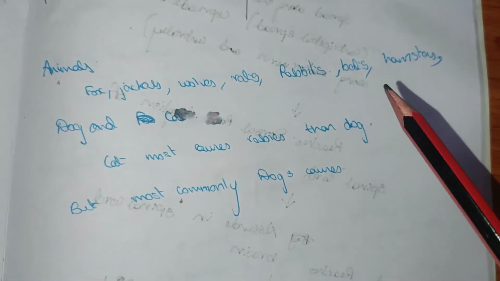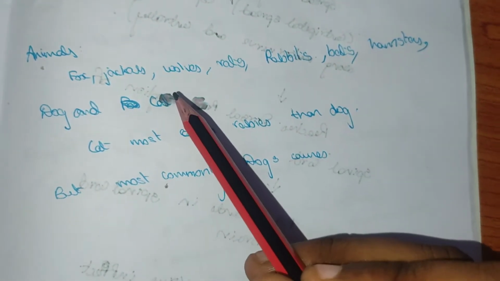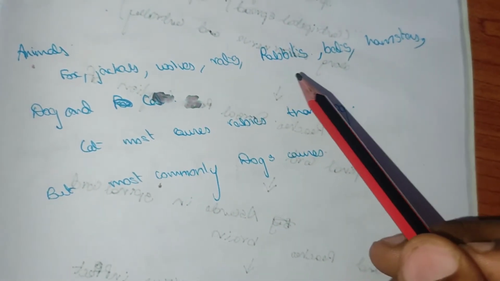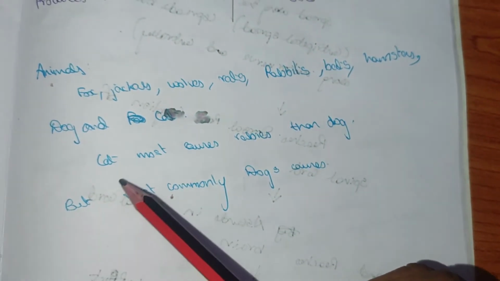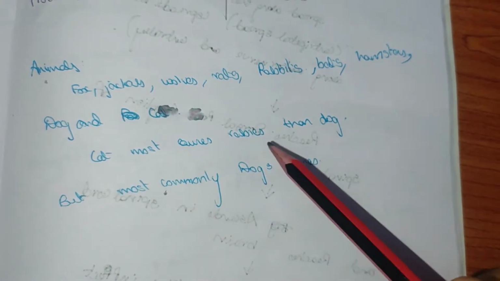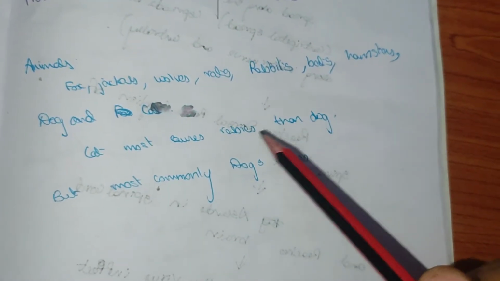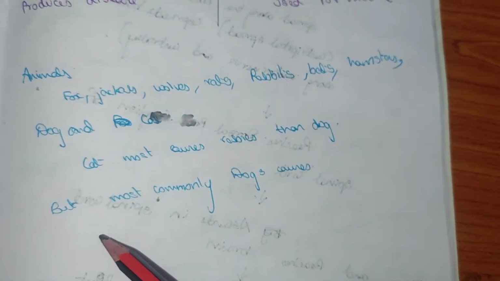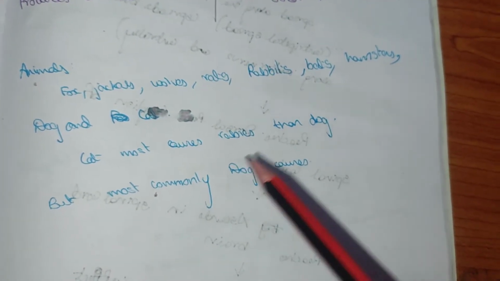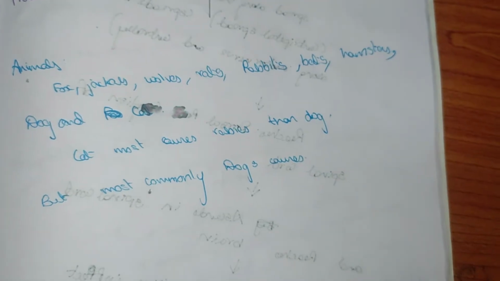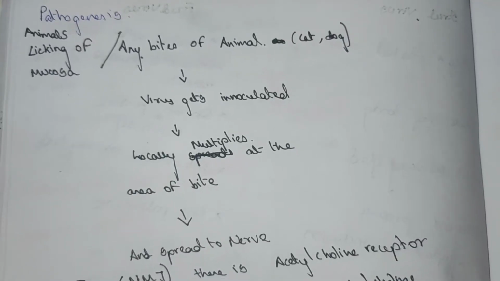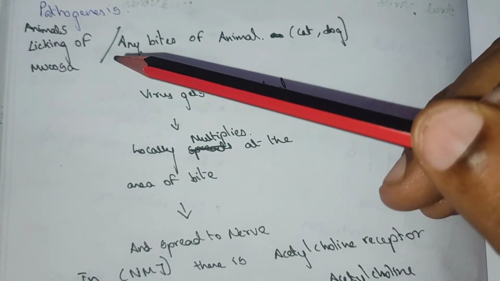Animals which cause rabies are fox, jackals, wolves, rat, rabbit, bat, hamster and dog. Cat also causes rabies, but most commonly we see dogs. So dogs cause rabies mostly.